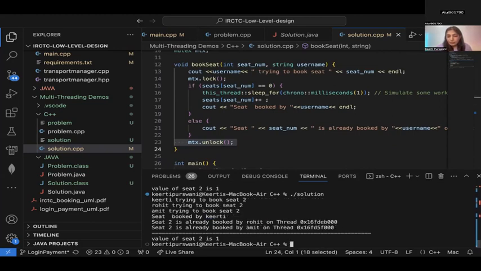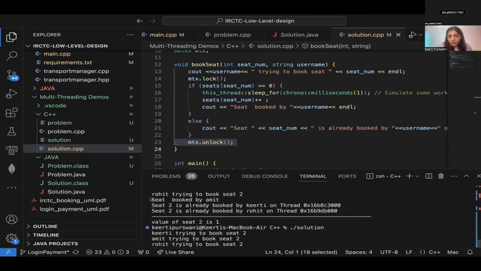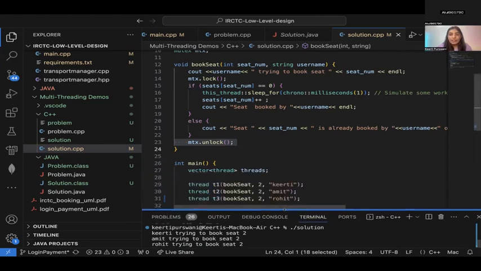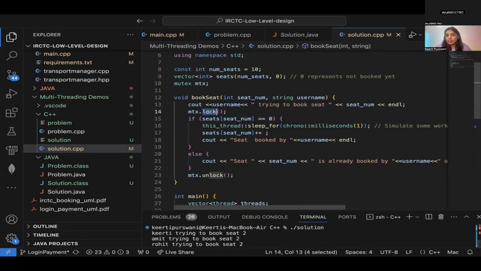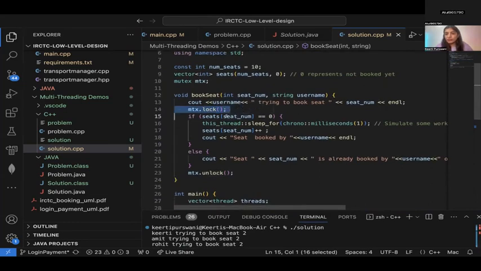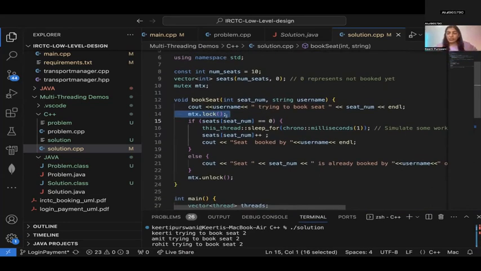The message is the same. You have understood who is booking. Just look at this. Kirti has booked right now. Again, Kirti has booked. Kirti is fast. Let's see who else. Okay, all the time Kirti. It's a randomly selected one. Here you can see Amit is booking. It is not randomly selected. It is whoever reaches first and is able to lock it. Which is random. Yeah, that is random. It is not like I have written random, it is happening randomly.